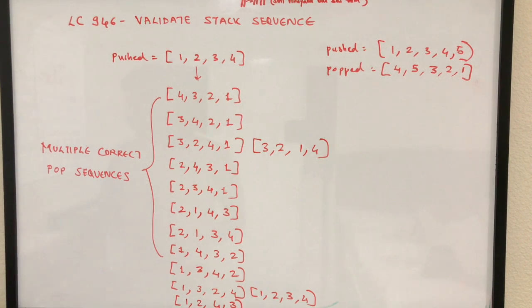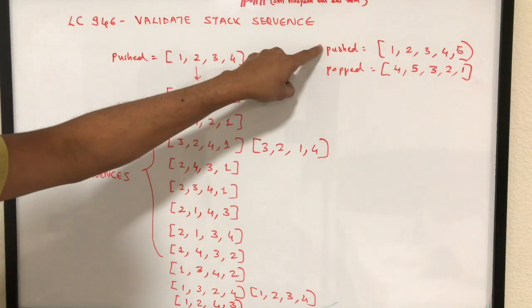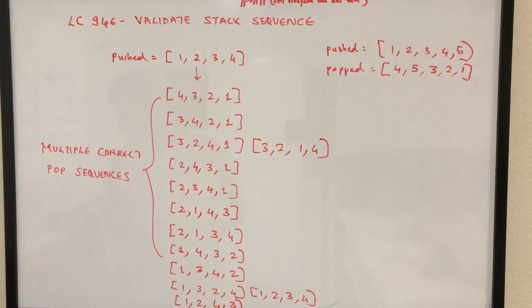So today we are going to look at LeetCode problem 946, which is Validate Stack Sequences. You are given two sequences of push and pop operations, or arrays, which you can see here, pushed and popped, and you have been asked to return true if and only if this could have been the result of a sequence of push and pop operations on an initially empty stack.